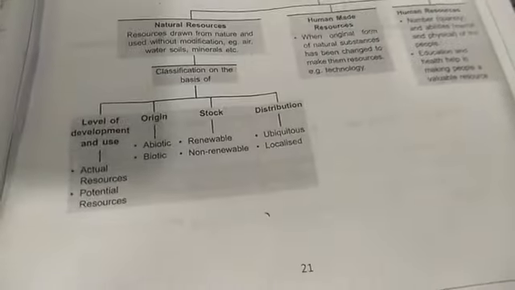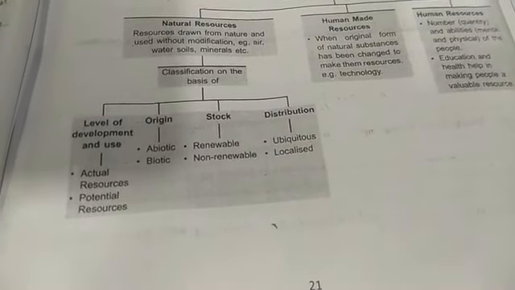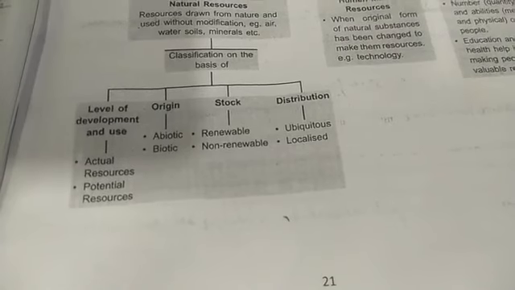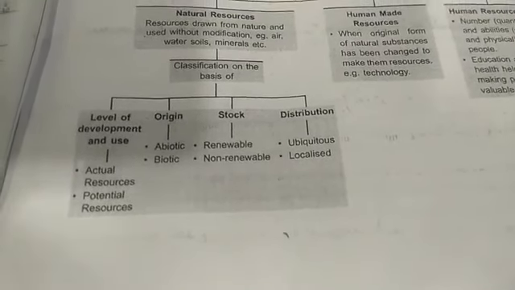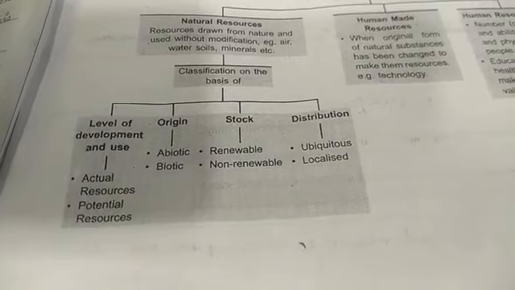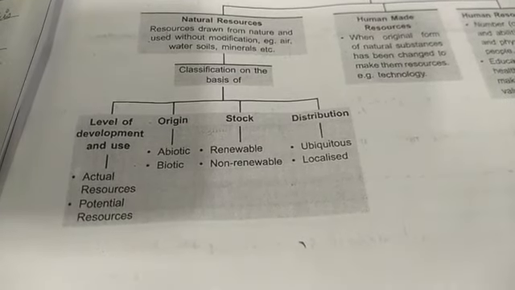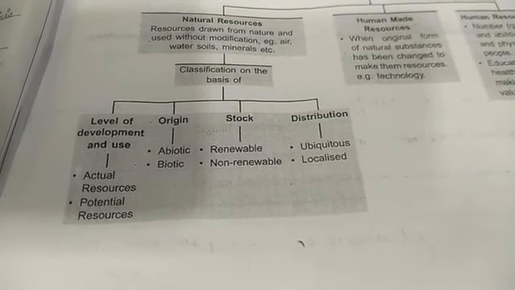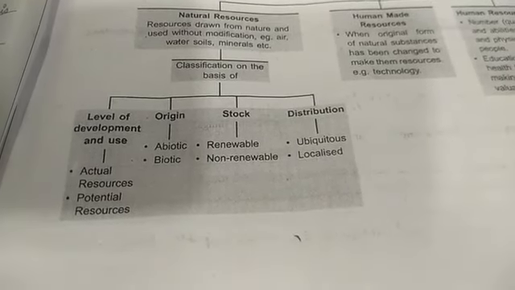Now natural resources are classified on the basis of level of development and use, origin, stock and distribution. First, level of development and use is divided into two: actual resources and potential resources. What do you mean by actual resources?